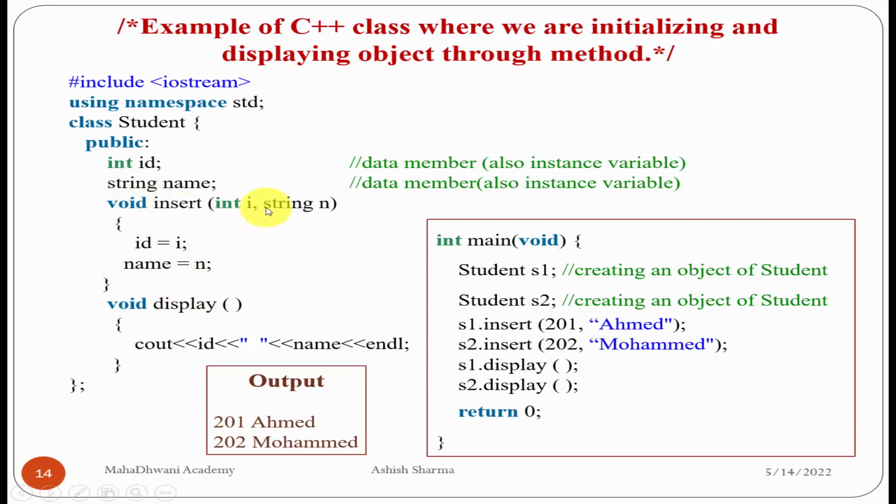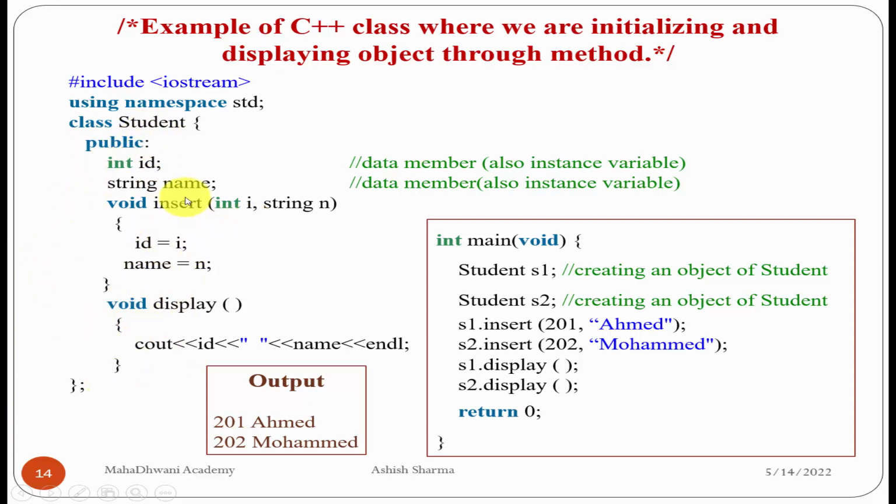Insert is to initialize the values of the data members of the class. Display is to display the values on the screen. These two functions we are using inside the class student. All the members, whatever the data members, whatever the member functions, are public. So all the members are accessible outside the class.